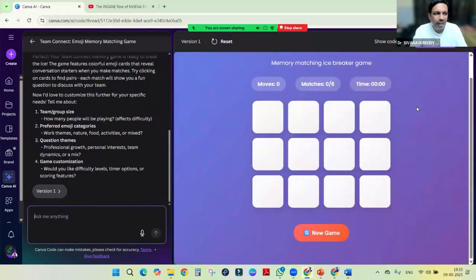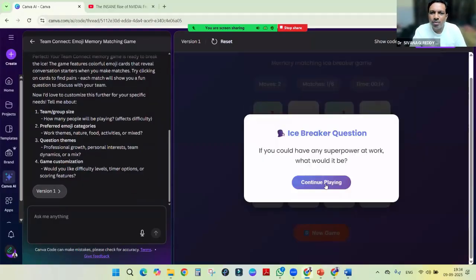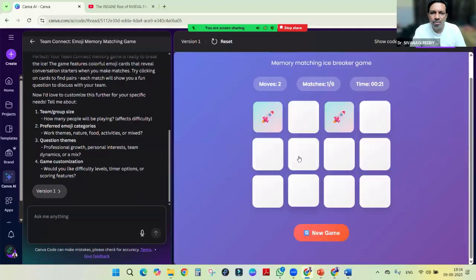So this is a small game. The idea is very simple. We have to click, some image will come, and we have to click the matching image. If it matches, it will stay open always. Otherwise it will flip. Here a racket is there. The questions we can frame like a small game. Next, this is a star, this is a different one. Now here both are matching like this. It's a small interactive one. We can make it like this and play.